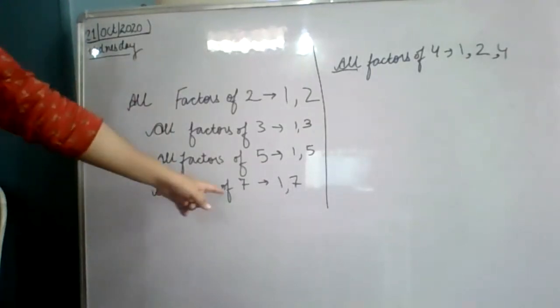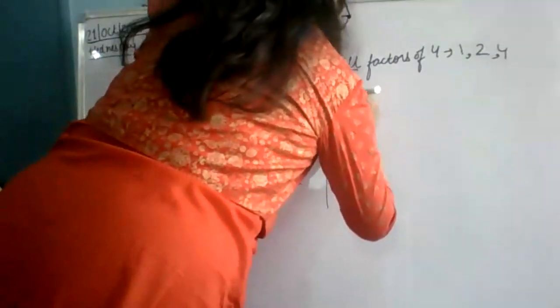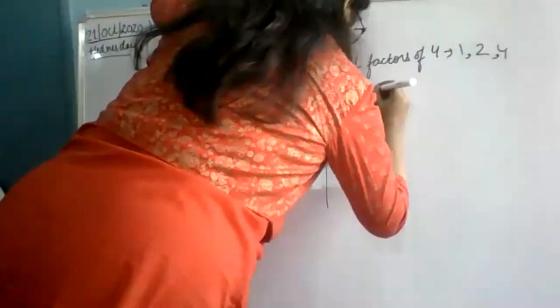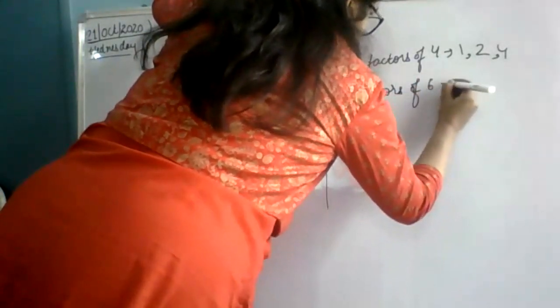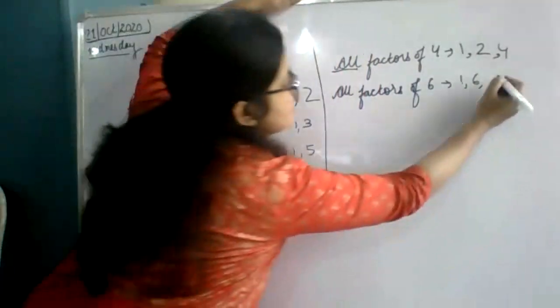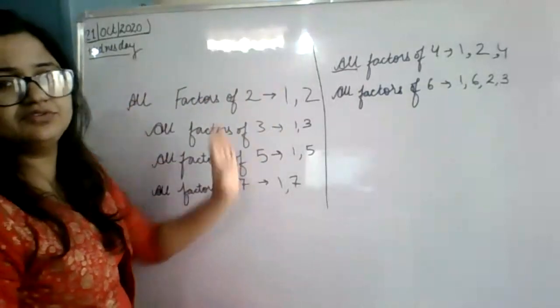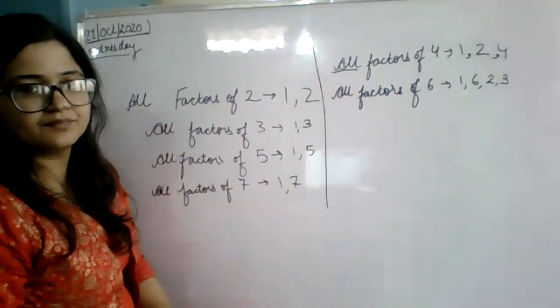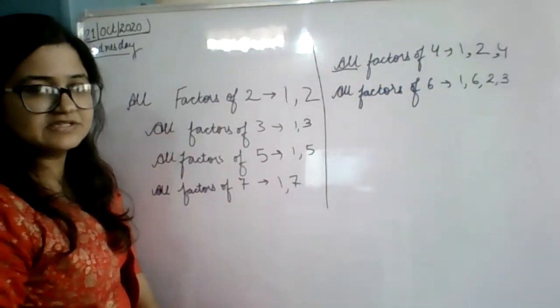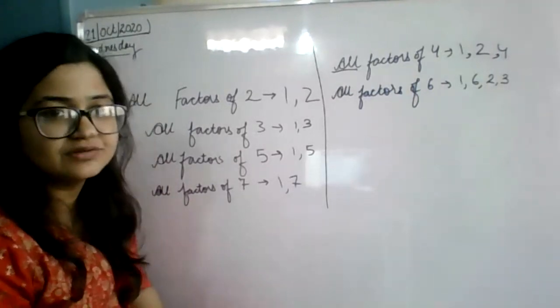Okay, can you see the difference between these and that number? Okay, all factors of 6: 1, 6, 2, 3. Can you see the difference between them and them? Can you see the difference? What is that difference? You are going to tell me in our next lecture.